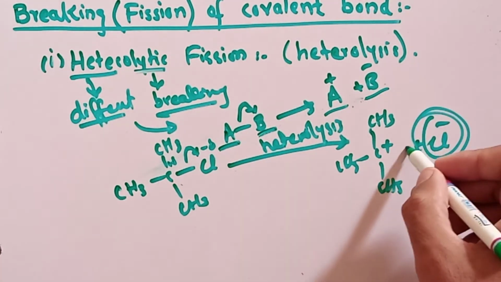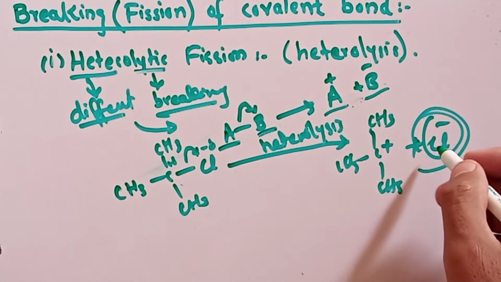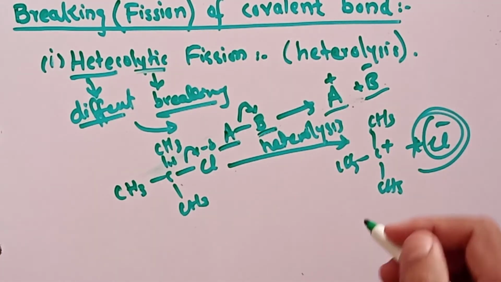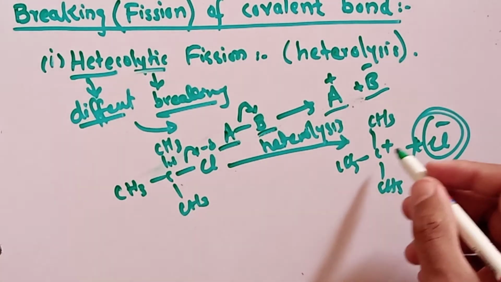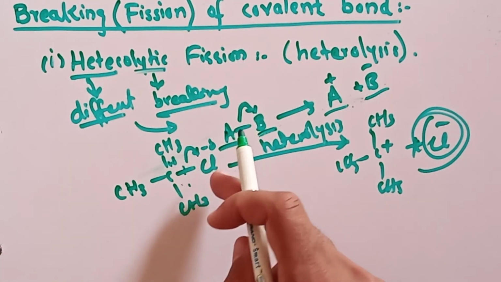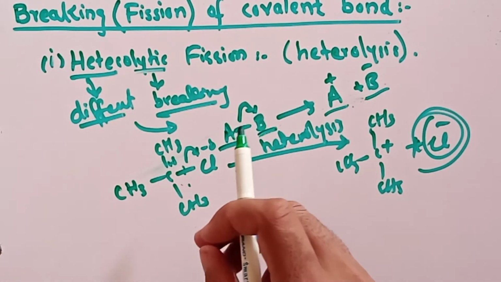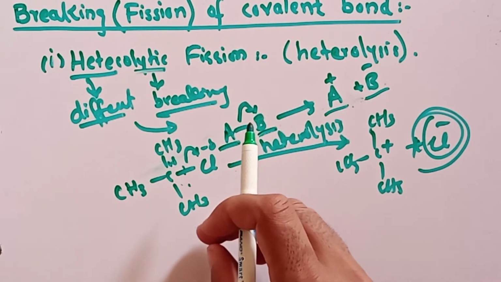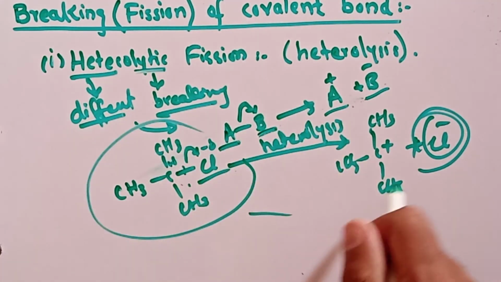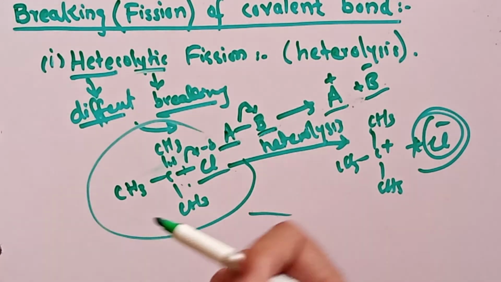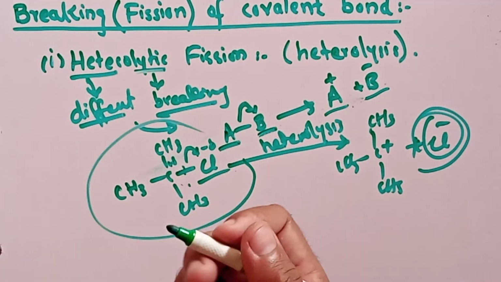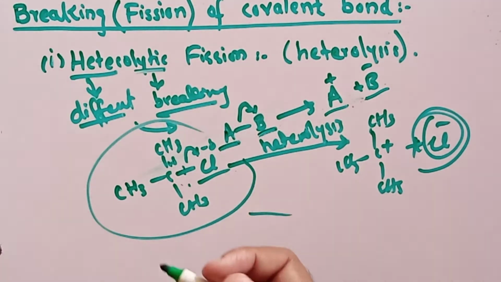So here an anion is formed and a cation is formed, a carbocation. The bond breaks and these two electrons shift toward chlorine. These two bonding electrons are taken by only one atom, the chlorine atom. That is why this fission is called heterolysis, heterolytic breaking or heterolytic fission. Is it clear?